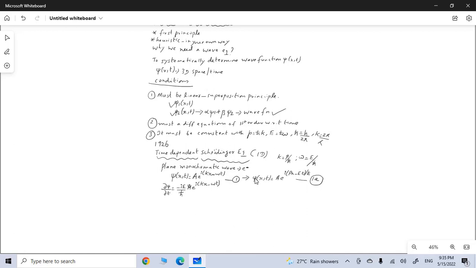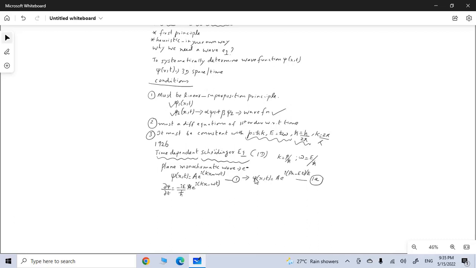Schrodinger's equation must be a differential equation of the first order with respect to time. The third point is, Schrodinger's equation must be consistent with Einstein's and Planck's relationships, that is, it should satisfy the momentum p equals h cross k and E equals h cross omega. Now we have already seen and discussed what h cross is. H cross is, in other words, called reduced Planck's constant, and h cross is equivalent to h over 2 pi, where h is the normal Planck's constant. k is the wave number, which is the inverse of the wavelength, so k equals 2 pi over lambda.